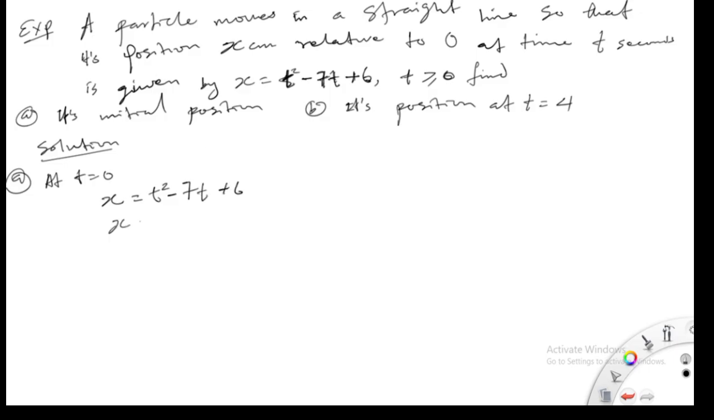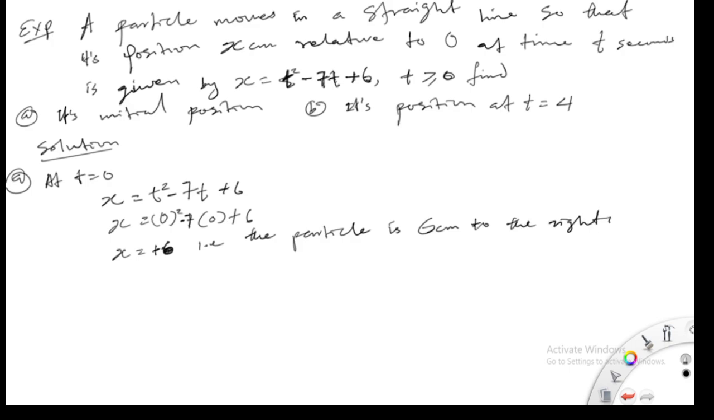At t equals 0, x is equal to 0 squared minus 7 multiplied by 0 plus 6. Our final answer will now be x is equal to positive 6. That is, the particle is 6 centimeter to the right of O, to the right of the origin.